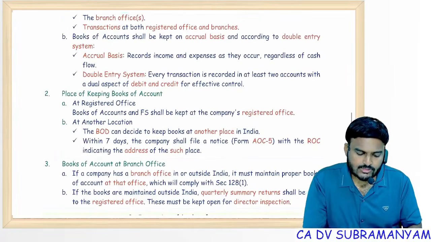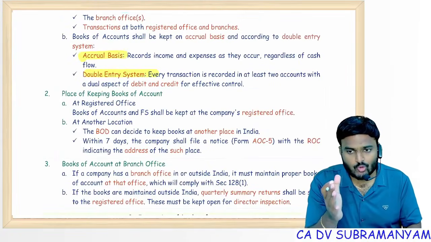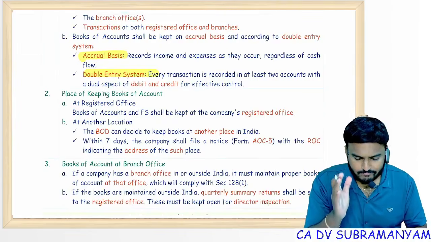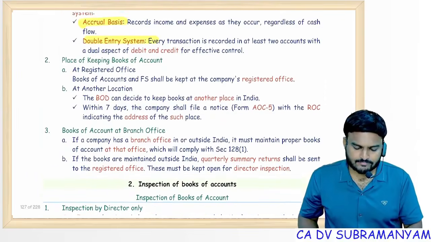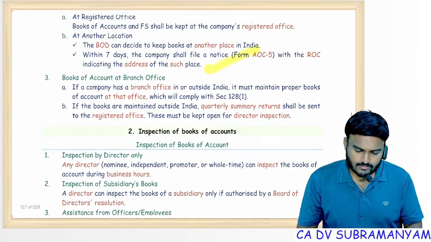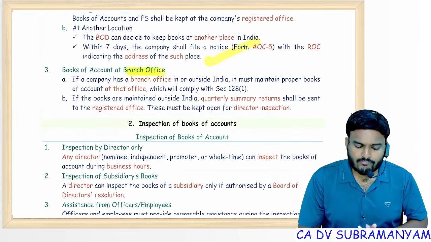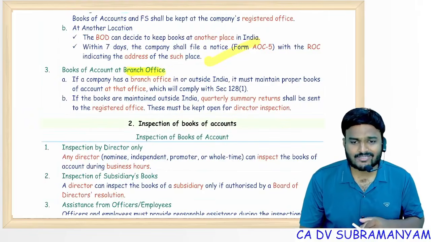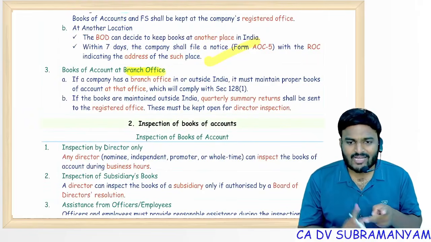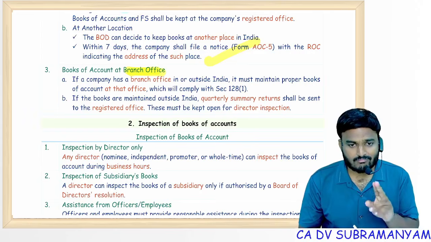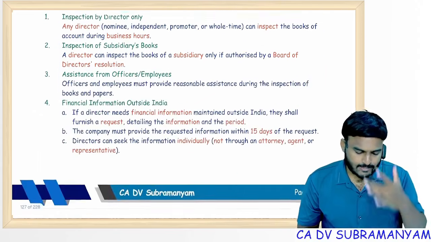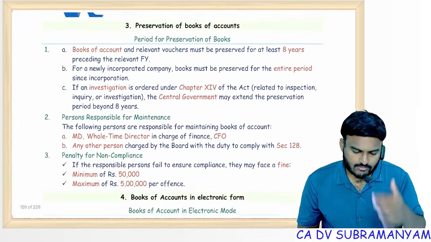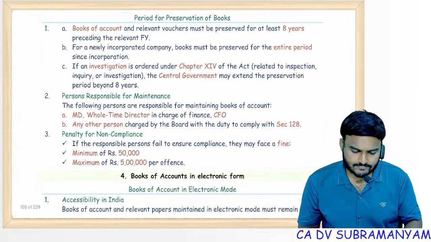Books of accounts, accrual basis, double entry system, no compromise at all. No exceptions, no compromise. Accrual basis compulsory, double entry system compulsory. Covered. Branch office books of accounts can be maintained at branch office, but board resolution and filing with ROC, AOC 5 mandatory. Within 7 days, AOC 5 should be filed. Inspection I covered. Preservation of books of accounts 8 years.